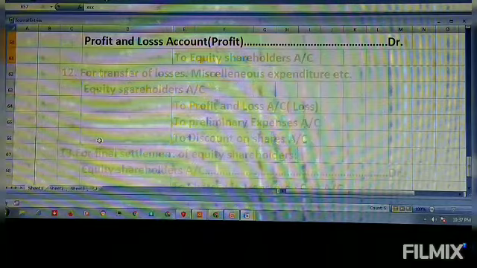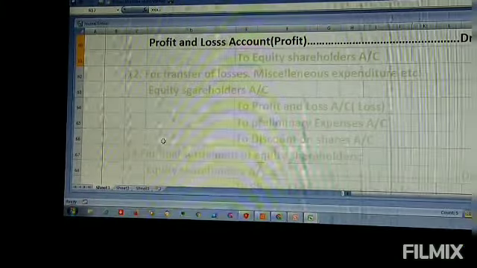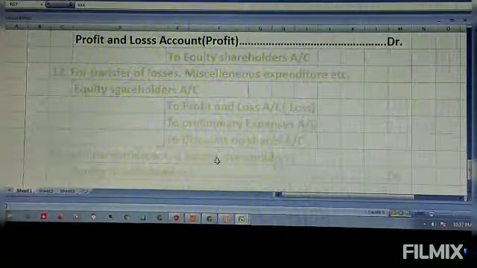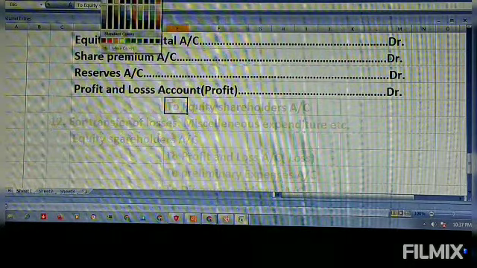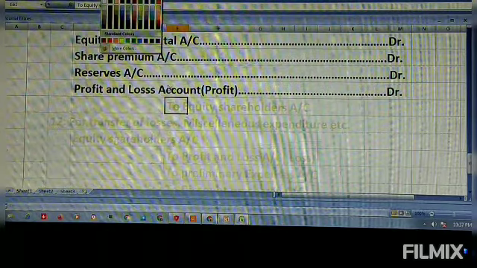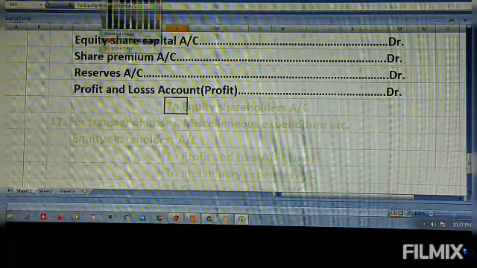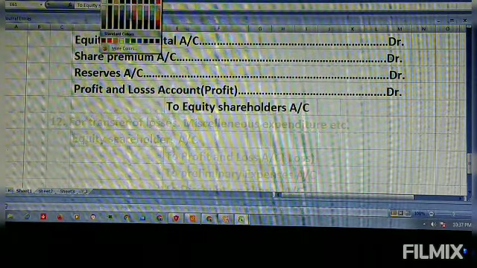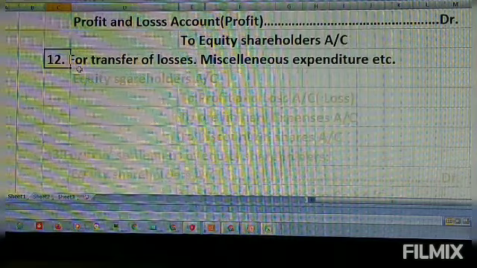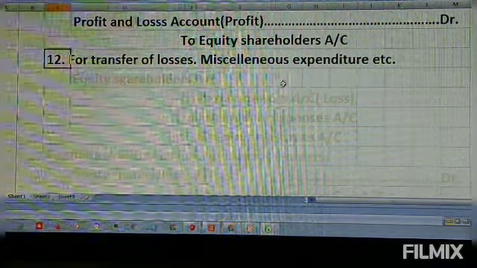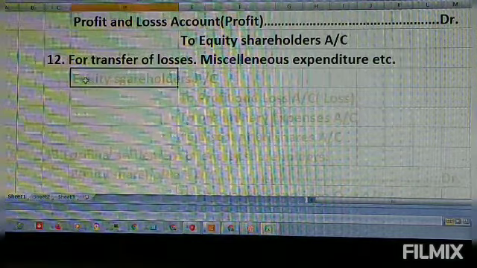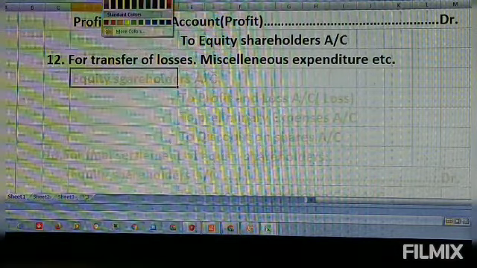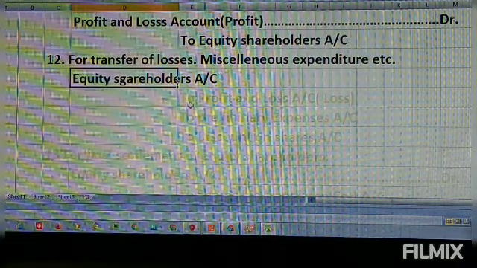It must be transferred to the equity shareholders account: to equity shareholders account. Then for transfer of losses, equity shareholders are responsible for any expenditure written off, so their account must be debited.